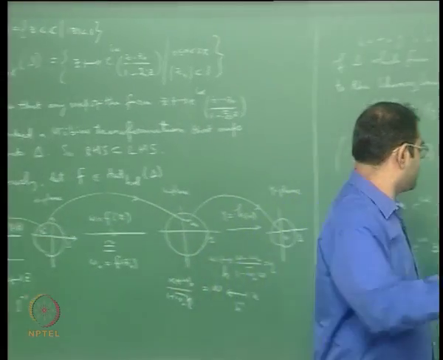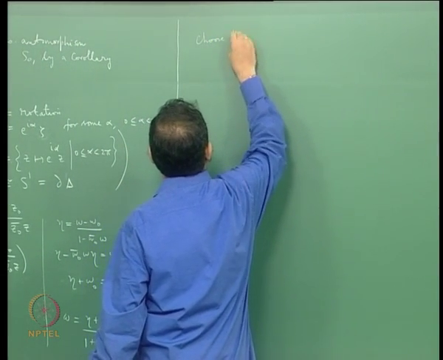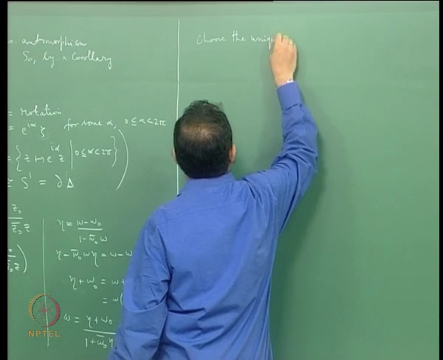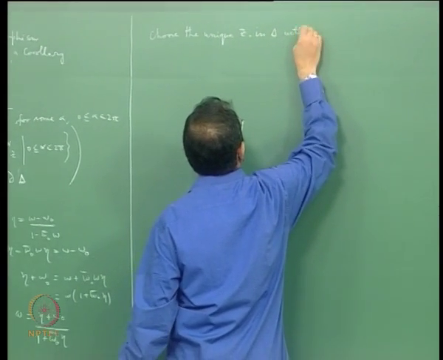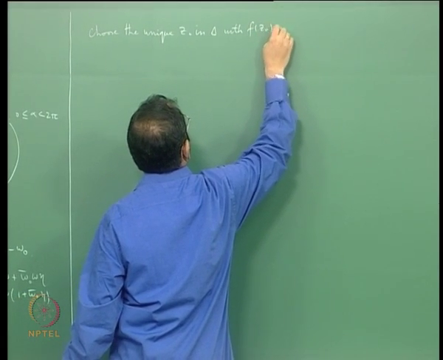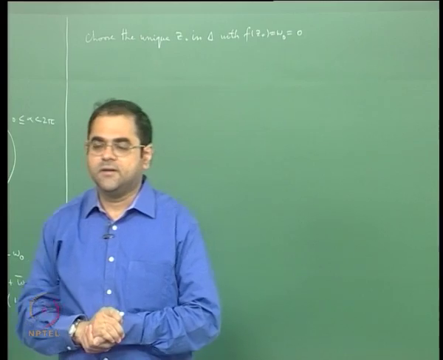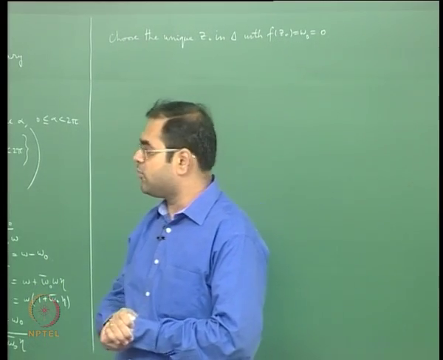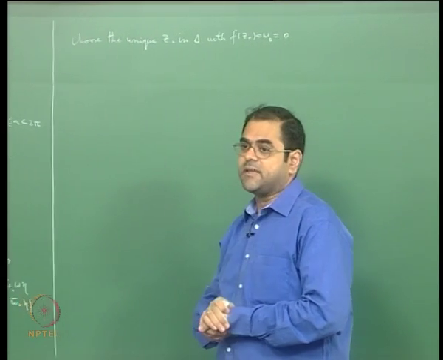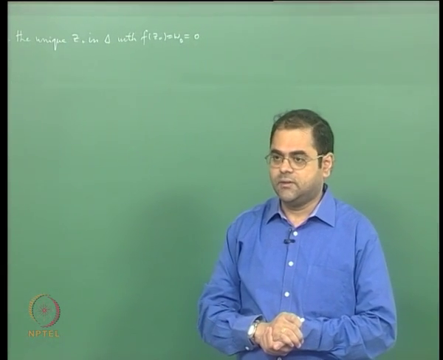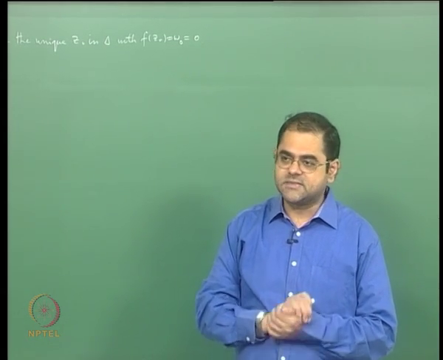So choose the unique z naught in delta with f of z naught equal to W naught equal to 0. This has to happen because f is given to be a holomorphic automorphism of delta, therefore something is mapped to 0. Whatever point is mapped to 0, you call that z naught.